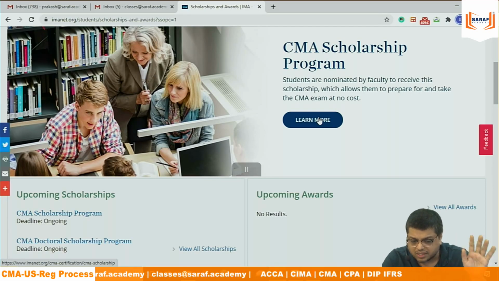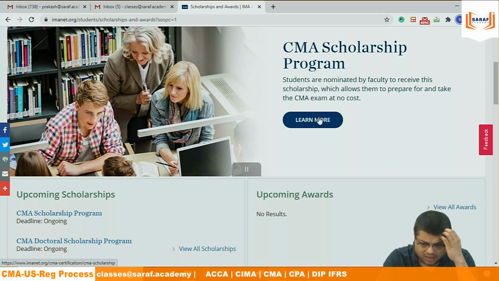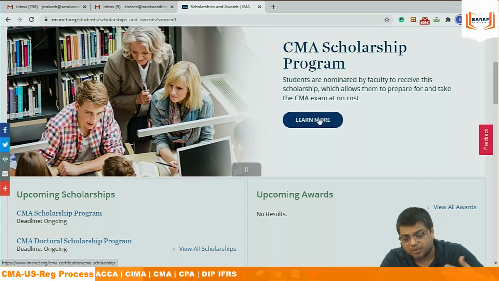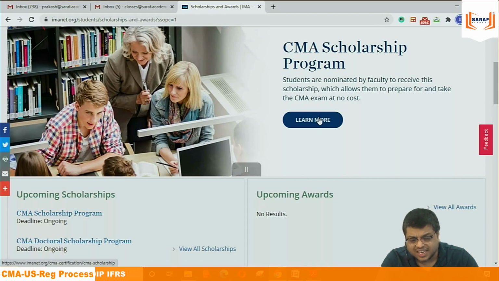For professionals, there is no scholarship. Awards are there if you score good marks and all that, that is another thing. But the scholarship is there for undergraduates. But the scholarship criteria are very stringent and only a very few students get it. When I'm saying 5 in 1,000 students, it's actually negligible. Whether you will get that scholarship or not, I can't say.